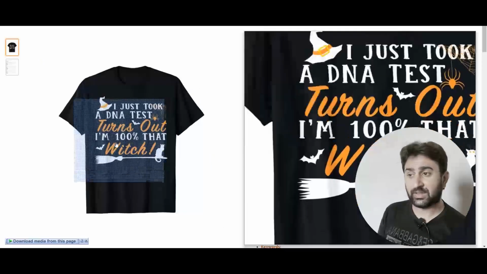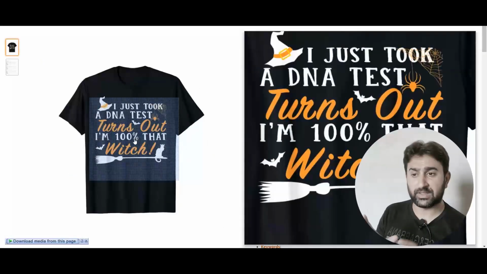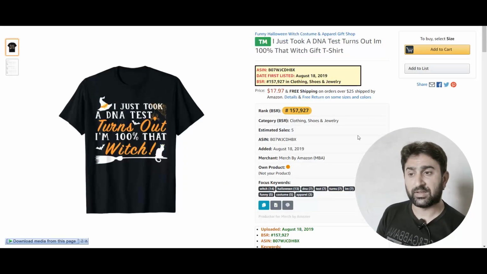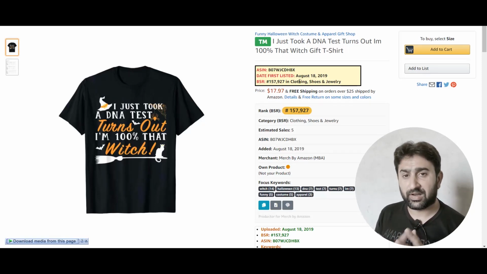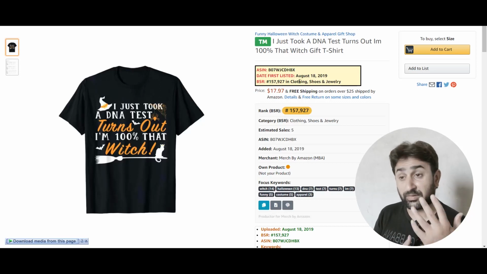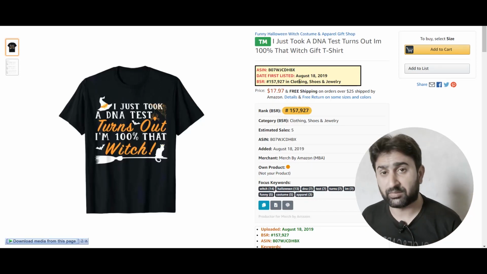Another example of this quote is a Halloween theme design, and you find a low BSR for this particular shirt and you think that it is okay to go, but that is not. It is already referring to a quote in that particular movie.